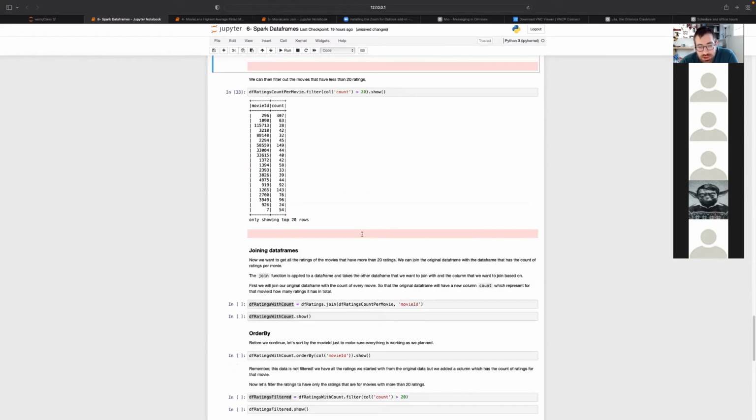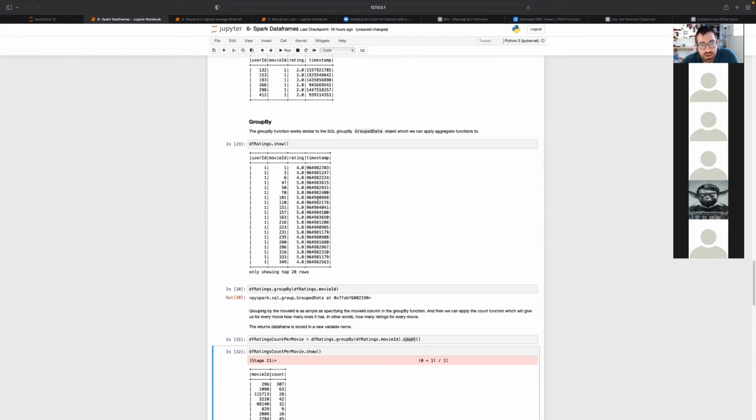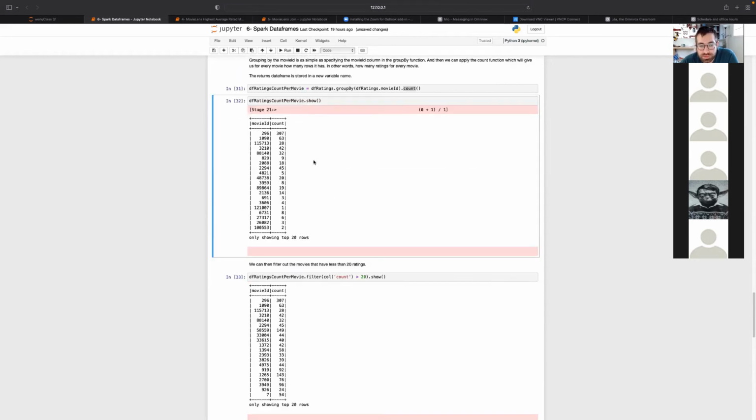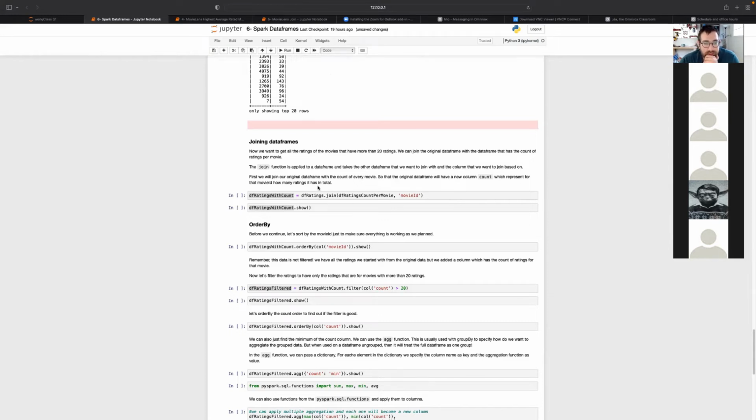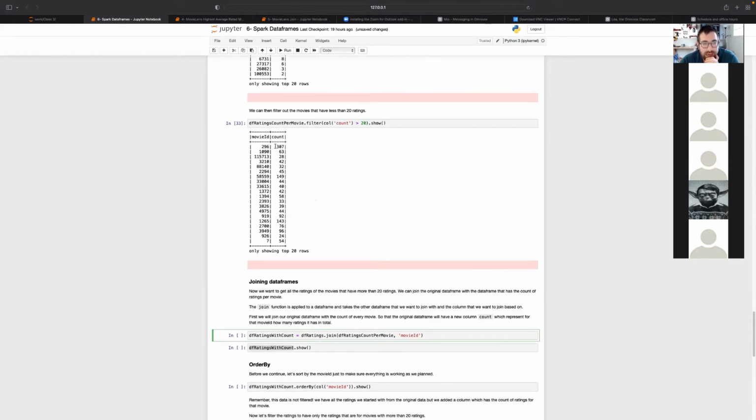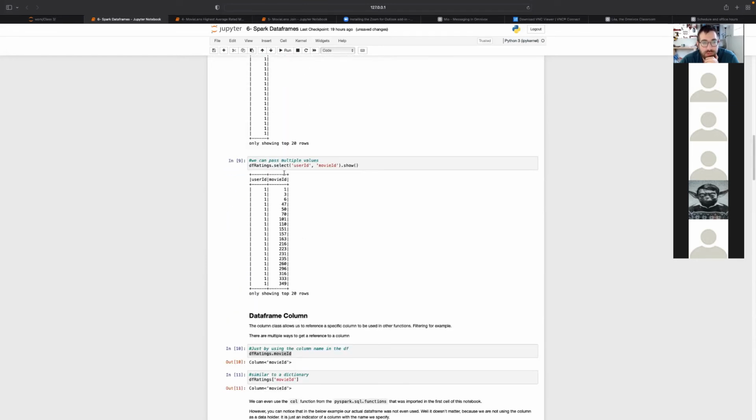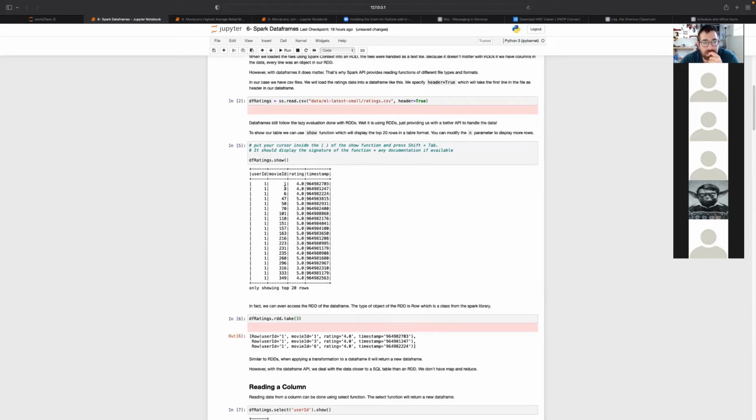So now we want to join this data frame with something else. Oh, no, sorry. We didn't get to the movies yet. We want to join this, the count, with the original data. For every rating, we want to see the count next to it here. So this is the original data, and we want a new column that tells us the count for this movie, which means there's going to be some repetitions, but that's okay.